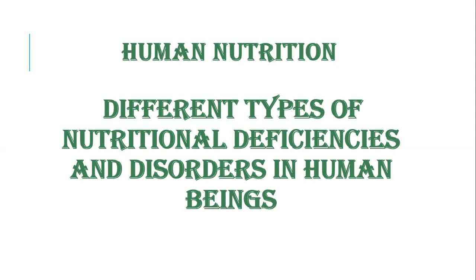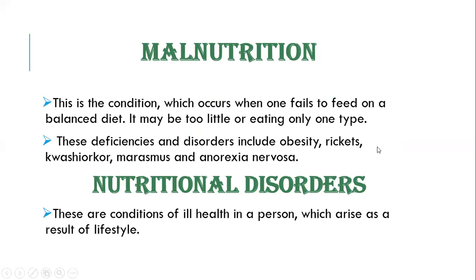So here we are going to see the various kinds of nutritional deficiencies and various disorders related to this deficiency of nutrients in human beings. Starting, we'll first see what malnutrition is.